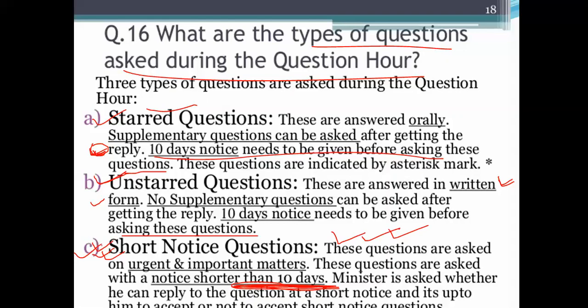A short notice question is for urgent public importance, an important thing you want to discuss. And the last line, I hope you will be able to understand: it is up to the Speaker to accept or not to accept short notice questions. You can pause the video and write all these main points. All these things are in question answer form, so you will not face any difficulty in understanding the question or answer.